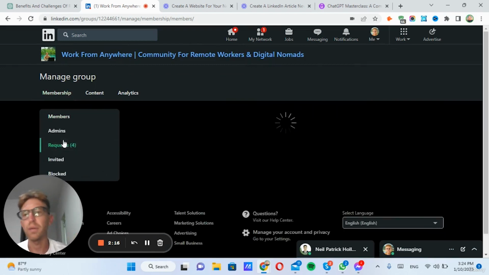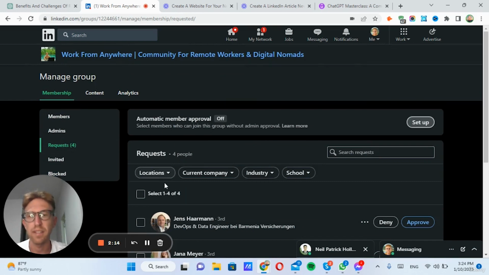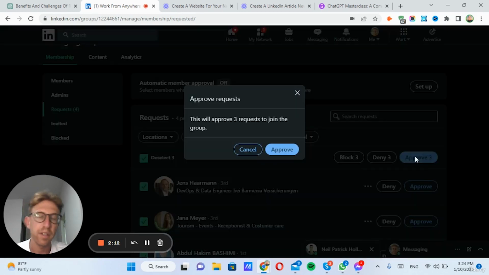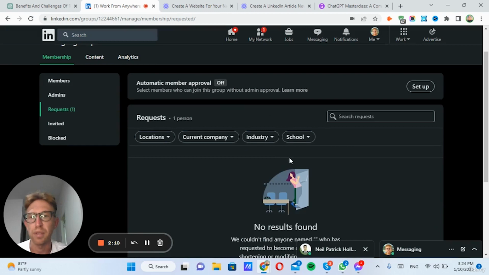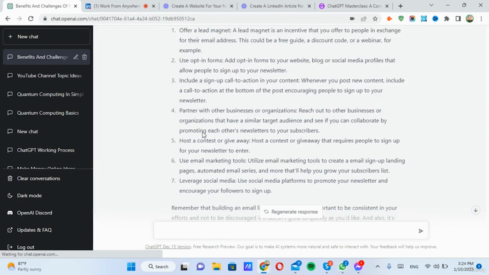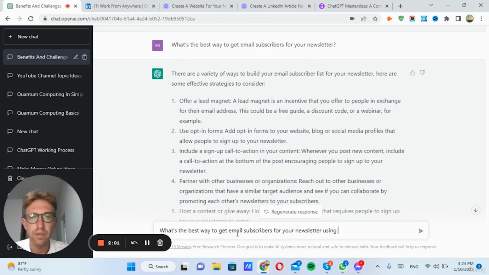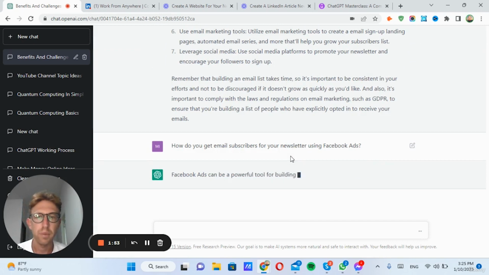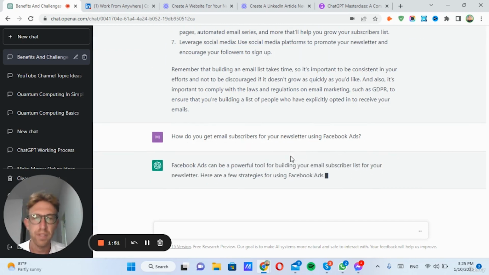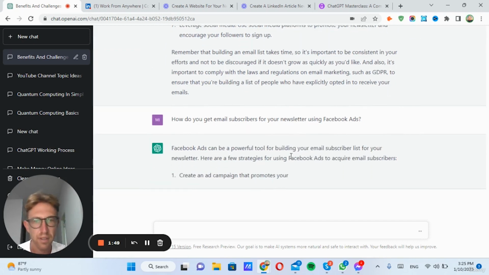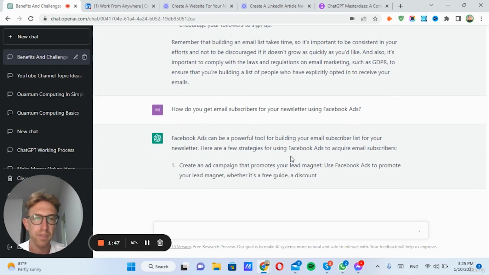So if you don't already have a large network on LinkedIn, another thing you can do is just start running ads, right? So we can also ask ChatGPT, what's the best way to get email subscribers for your newsletter using Facebook ads? And it will talk about how to set up a Facebook ad campaign, I'm assuming. Create an ad campaign that promotes your lead magnet.